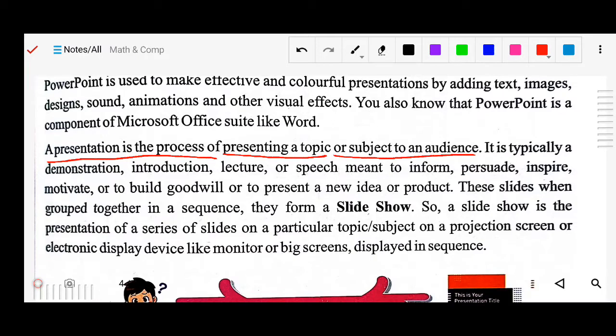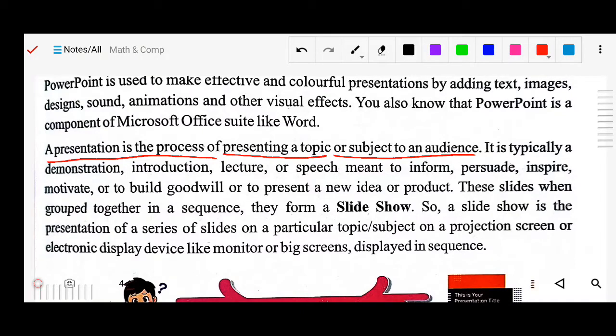MS PowerPoint lets us insert photos, pictures, sound and animations, and we can apply visual effects on the slides, so our presentation becomes more effective. It is typically a demonstration, introduction, lecture or speech meant to inform, persuade, inspire, motivate, build goodwill, or present a new idea or project.